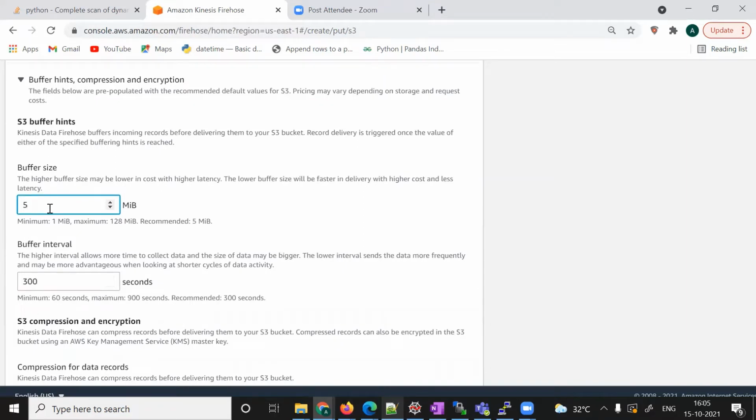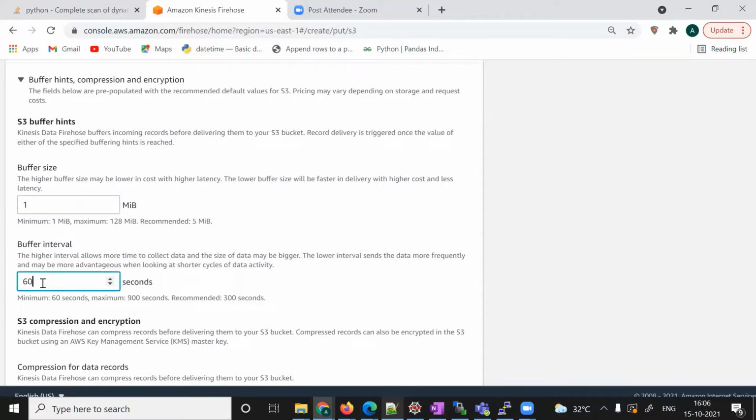If either of the two is satisfied, it will deliver. Even if it is 5 MB, when it reaches that, the records will be delivered to the destination. Otherwise, if it is not 5 MB and the time interval is met, it will deliver. So we will keep it 5 MB only, or make it 1 MB,